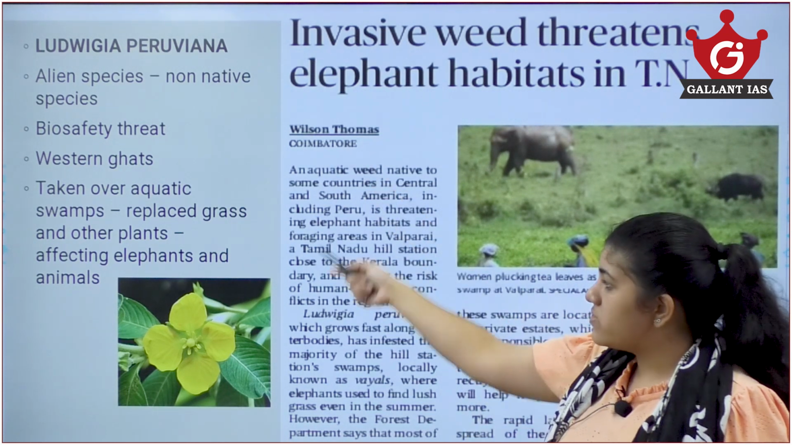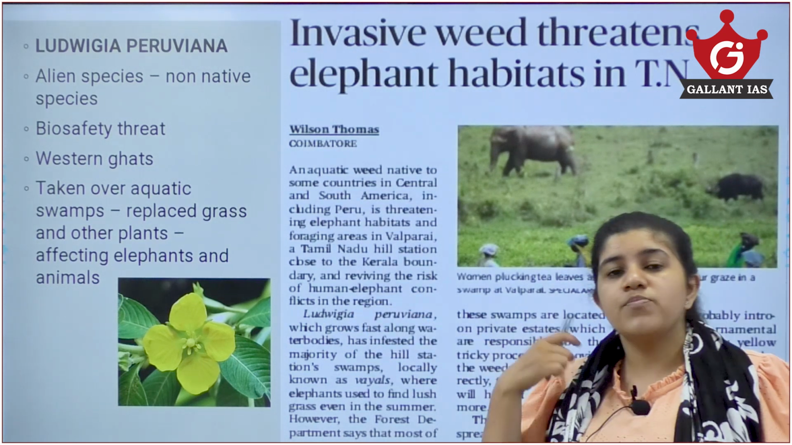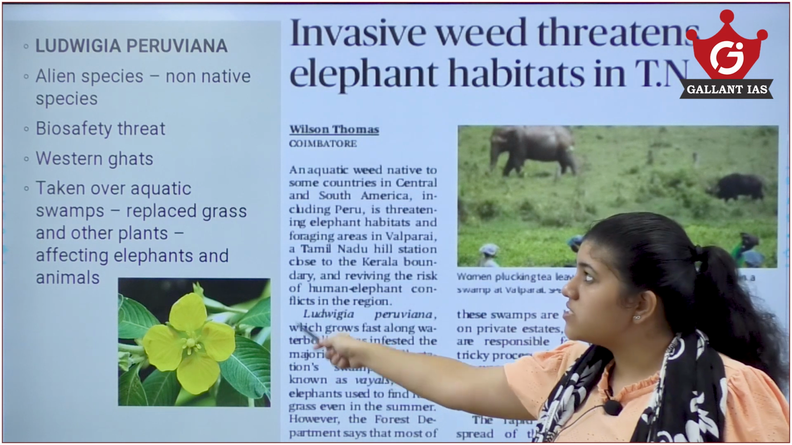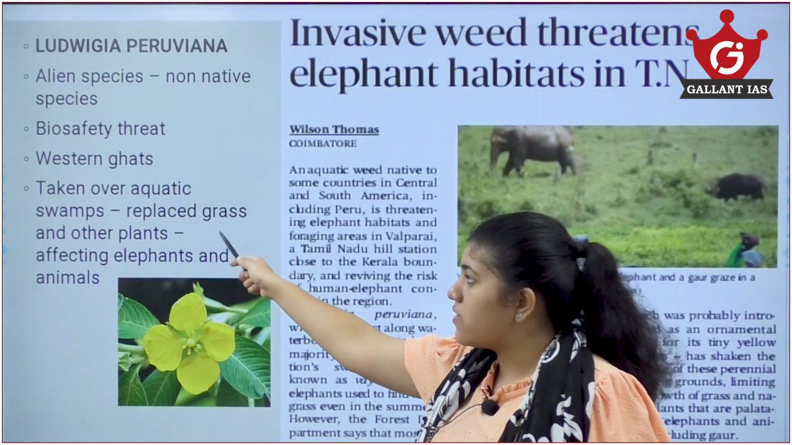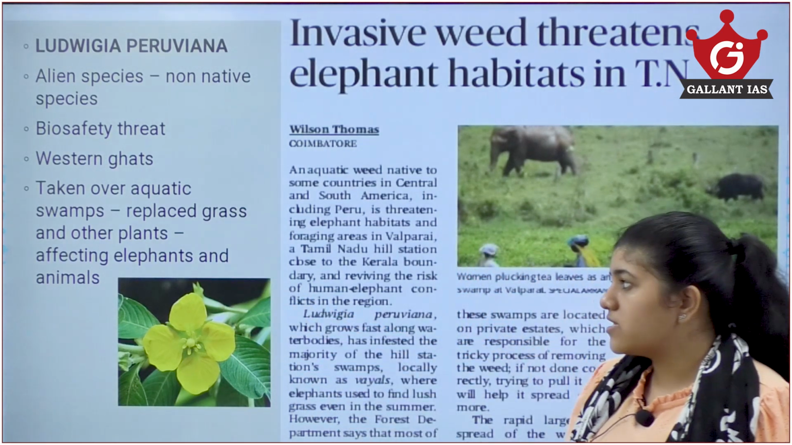Like this flower, which is a very cute looking flower and is used as an ornamental plant. So, people bring it from other countries to India. Now, this is thriving among the native population and causing problems, replacing our grass and other plants, thus affecting the food supply of elephants and other animals.